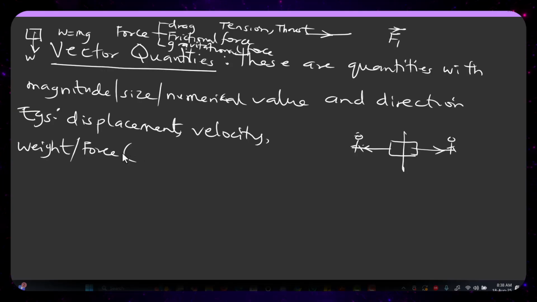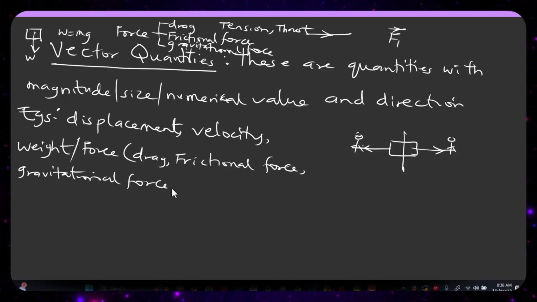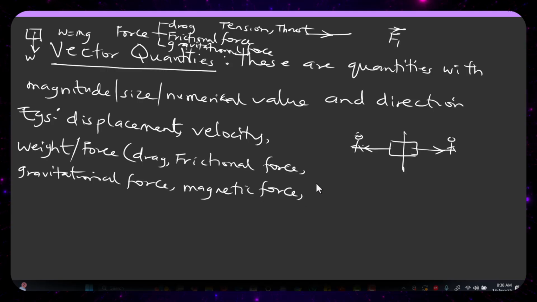Like I gave an example, we have drag, we have push, we have pull. But let's put it easy: we have frictional force, gravitational force, magnetic force, and electric force.